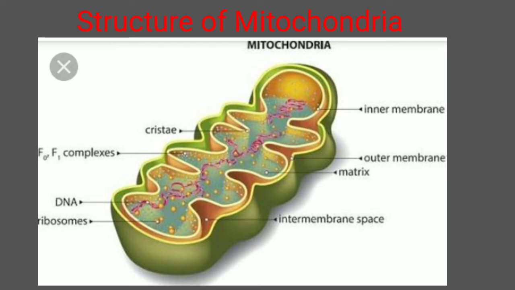So this cristae extends inward as infolds and may be simple or branched, or it can be straight or zigzag, or in the case of animal cells it can also be lamellar, or tubular in the case of plant cells. The function of the cristae is that it increases the inner surface area of the mitochondria to hold a variety of enzymes. As you know, mitochondria synthesize the ATP molecule, which is a very important part of a cell.